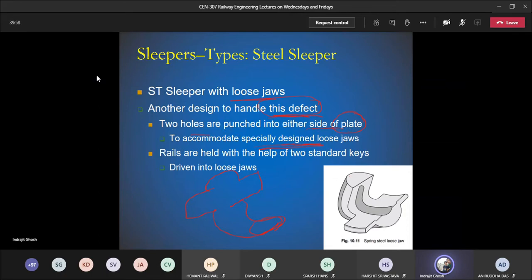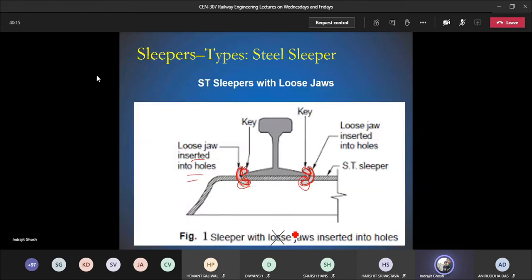Two holes are punched on either side of the plate to accommodate specially designed loose jaws. Rails are held with the help of two standard keys driven into loose jaws. This is given in this particular slide, which is taken from a book, and I found that there is a spelling mistake. This is spelled LOOAC, it should be loose.